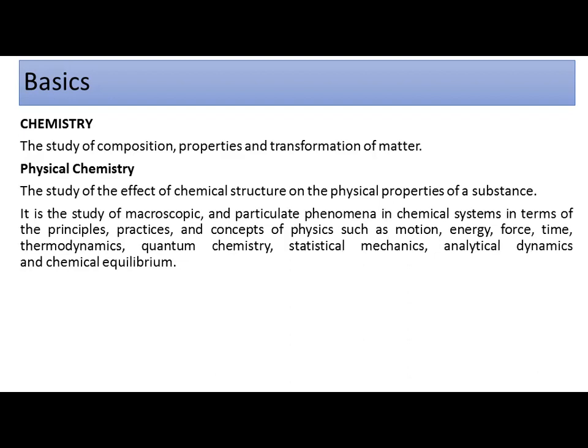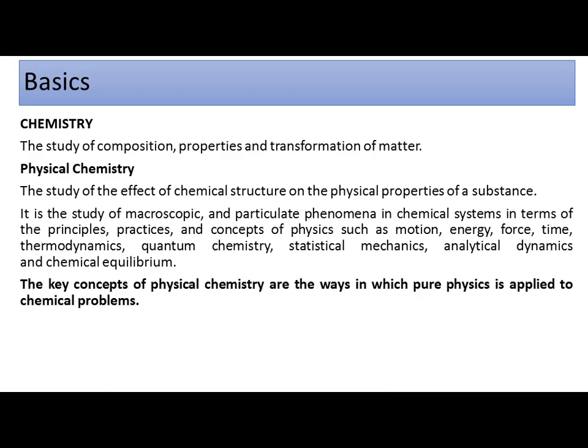There is another definition, which is a long one. If you study a macroscopic or particular phenomenon in a chemical system in terms of the principles or concepts of physics, and what are the concepts of physics? That is motion, energy, force, time, thermodynamics, quantum. These are the parameters or concepts of physics. If you study all these concepts in a chemical system, this is called physical chemistry.